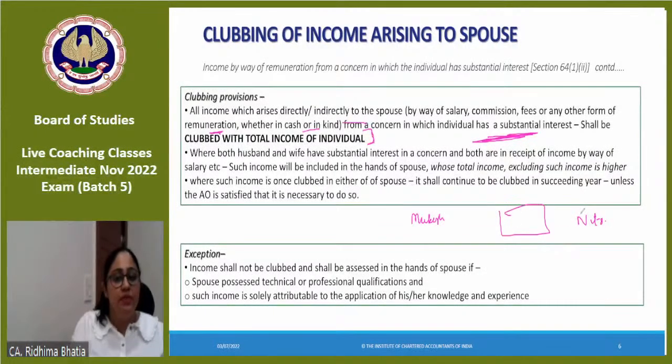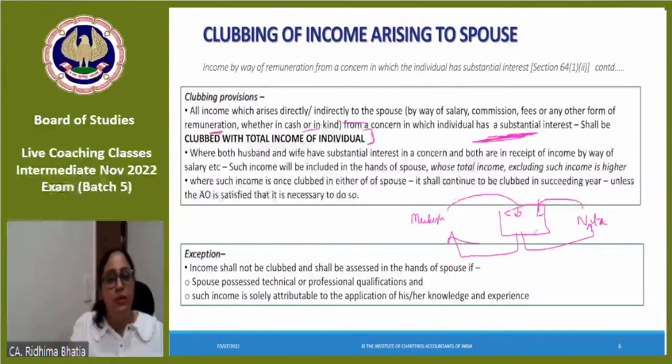And they both have substantial interest. Obviously, if Mr. Mukesh Ambani has substantial interest, then automatically Neeta Ambani also has a substantial interest because relative, remember? And both are getting salary. Mukesh Ambani is also getting salary. Neeta Ambani is also getting salary. And the provision that qualification wala does not apply to either of them. Then you will say, ma'am, kiske hand mein taxability would happen?